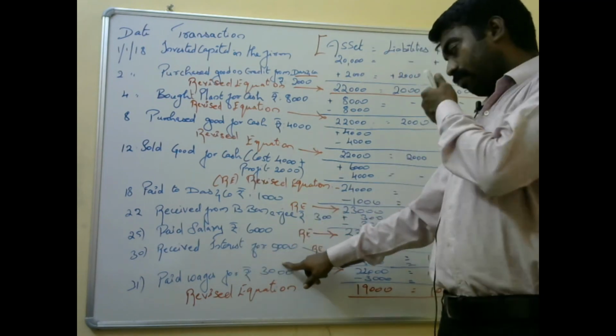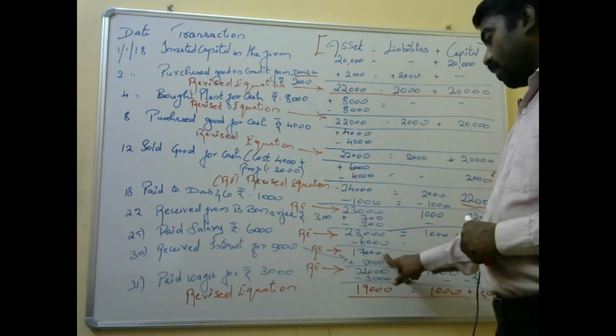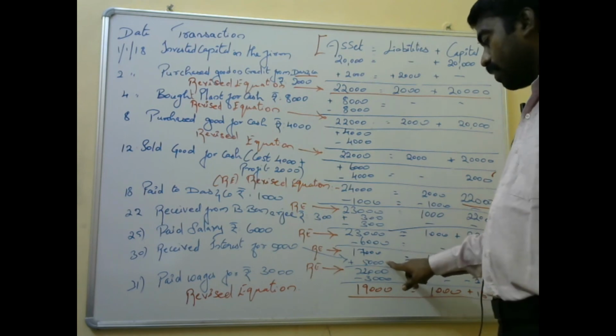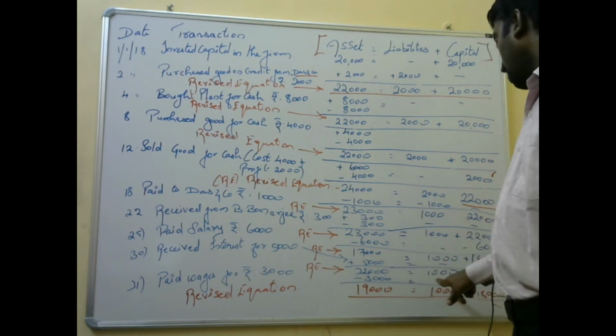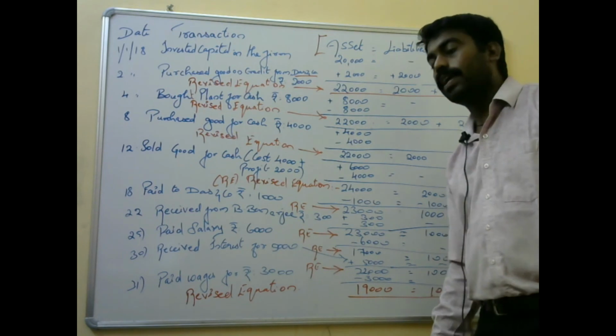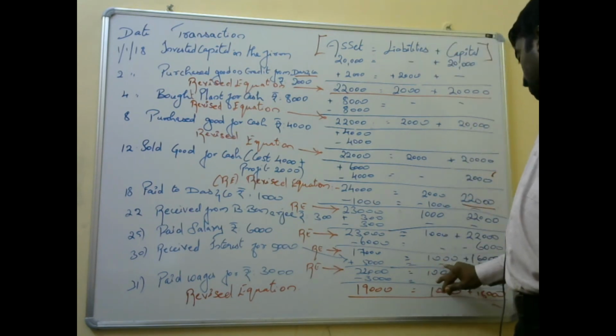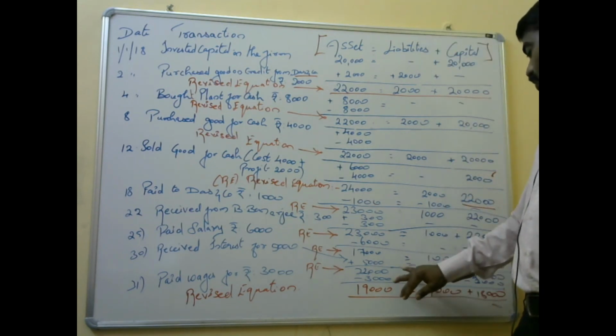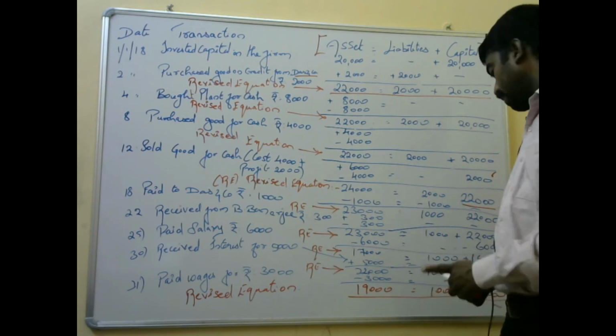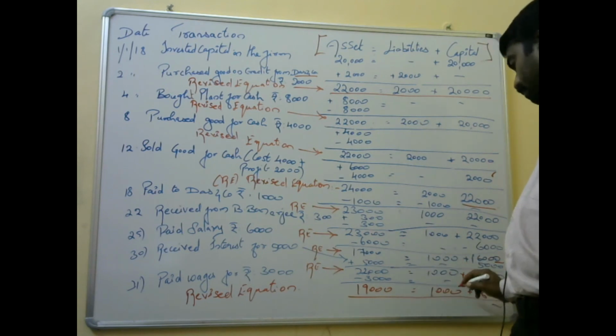Received interest of 5,000. Received interest: 17,000 plus you are receiving interest of 5,000. 17 plus 5 is 22, and automatically where does it go? It goes into the capital account. So 1,000 plus 16 plus 5, 21. So when you tally it, 21 plus 1,000, you will get 22,000.